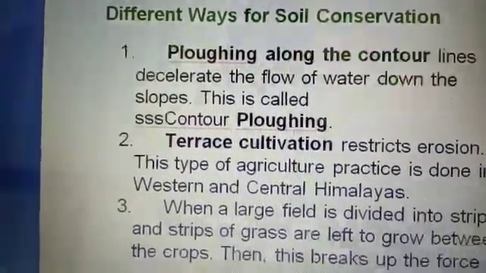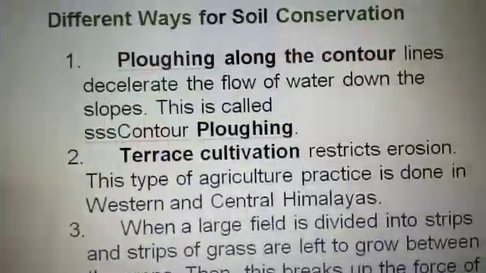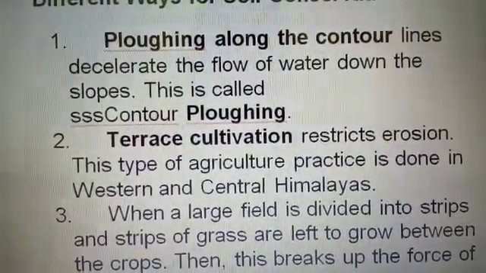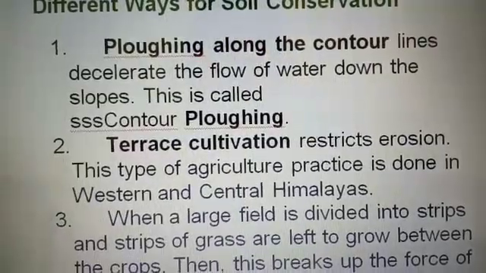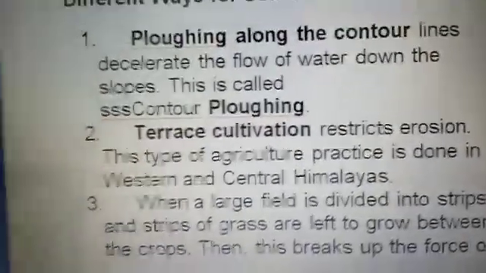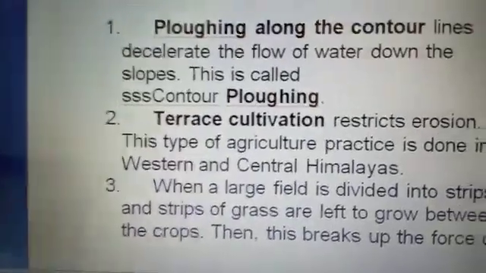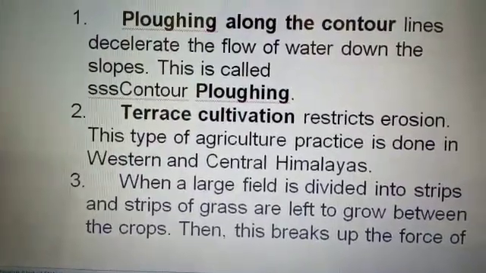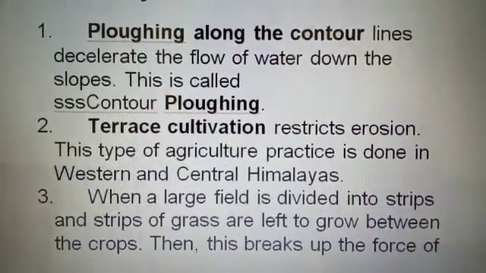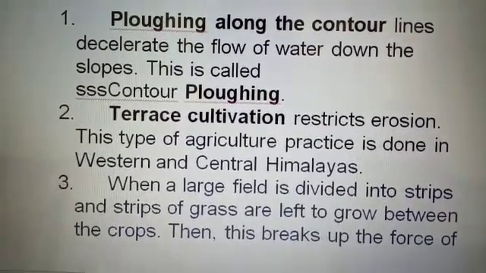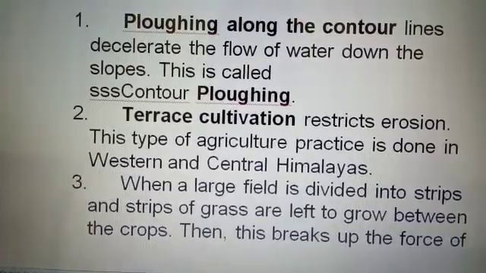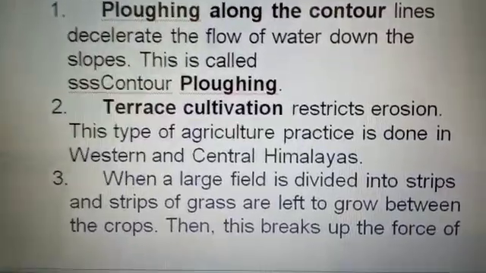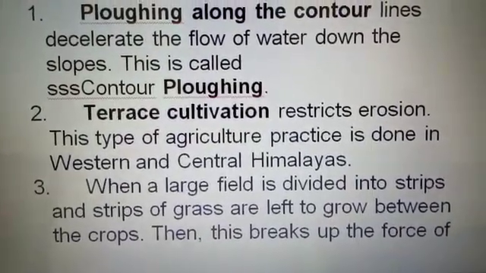Now we will see the conservation of soil. The first point is ploughing along the contour lines, which decelerates the flow of water down the slopes. This is called contour ploughing. Second is terrace cultivation. Terrace cultivation restricts erosion. This type of agricultural practice is done in the western and central Himalayas. Now we'll see the third point. A large field is divided into strips, and strips of grass are left to grow between the crops.